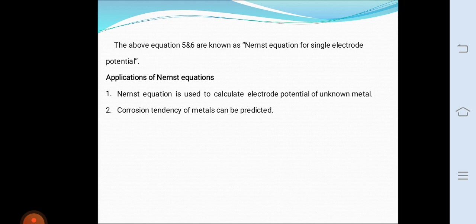Reference electrodes. The electrode potential is found out by coupling the electrode with another reference electrode, the potential of which is absolutely fixed as 0. The important primary reference electrode is the standard hydrogen electrode, whose standard electrode potential is taken as 0.